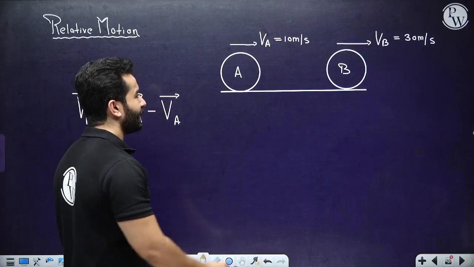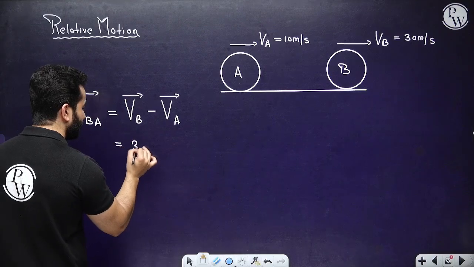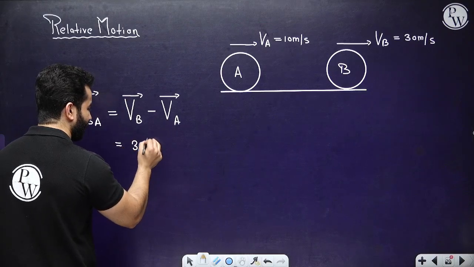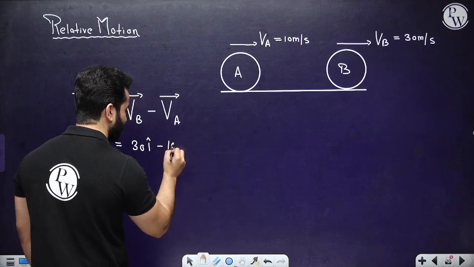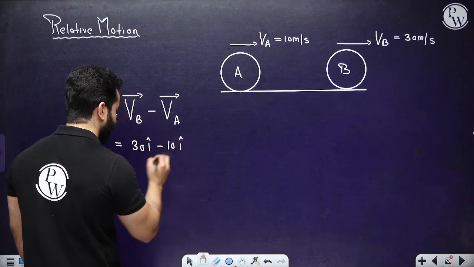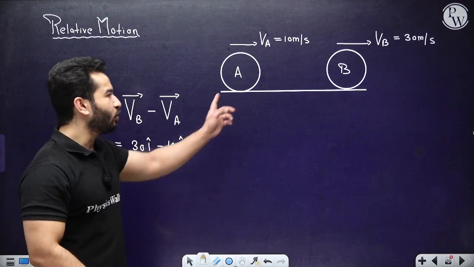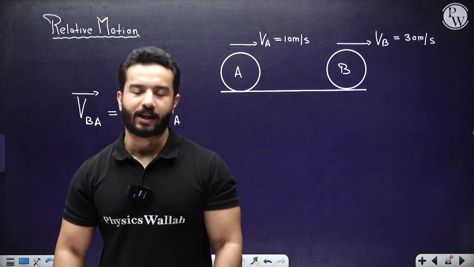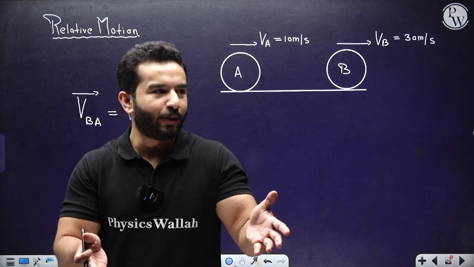So the velocity of B with respect to A is 30 meter per second I cap minus 10 meter per second I cap, and the answer is going to be 20 meter per second I cap. So with respect to A, B is moving with 20 meter per second. So after every second, the separation between them will increase by 20 meters, right?